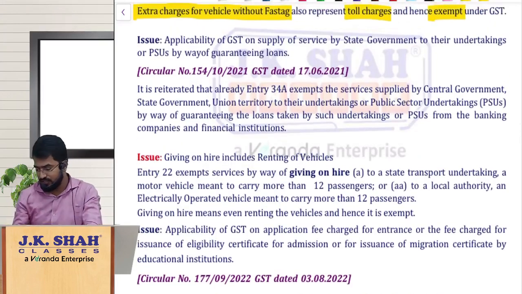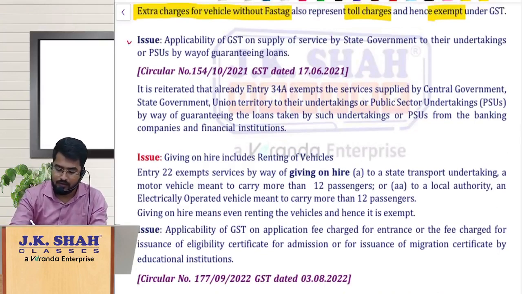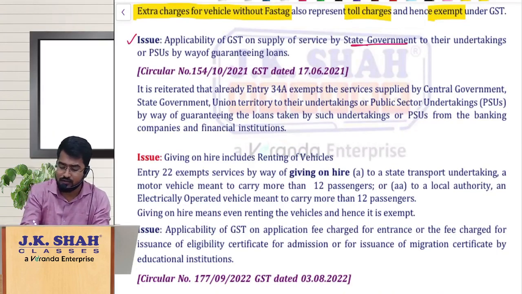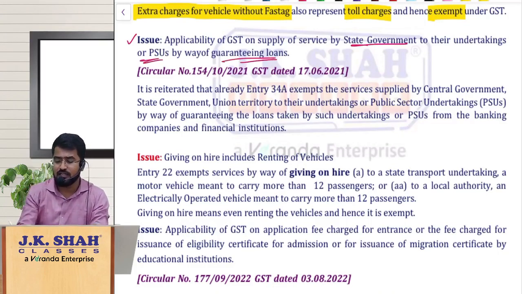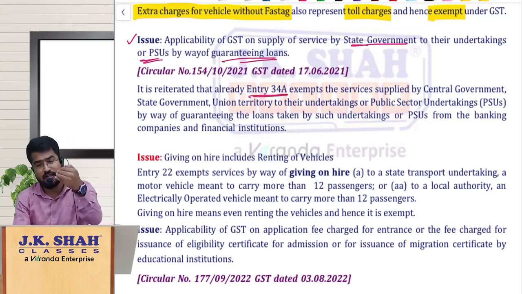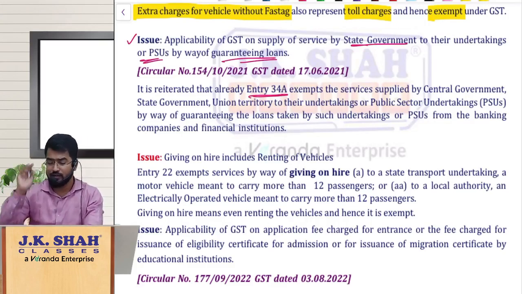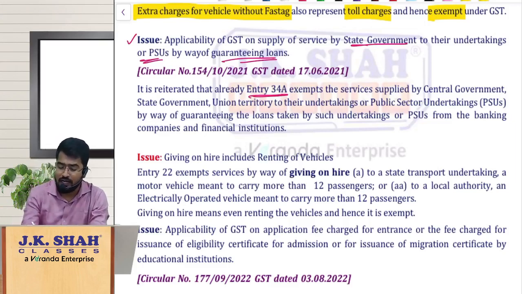The next issue is, guys, what about the state government giving guarantee to the PSUs for the loans taken by them? Earlier already there is an entry 34A, my dear friends, and that entry 34A says the same thing: services supplied by central government or state government or union territory to their undertakings or public sector undertakings by way of guaranteeing the loans.